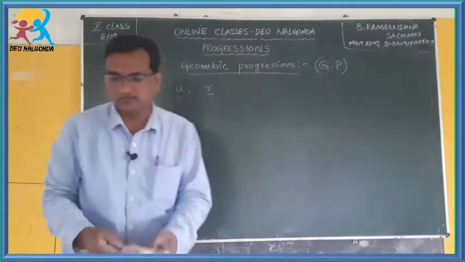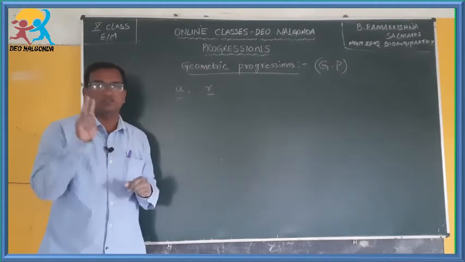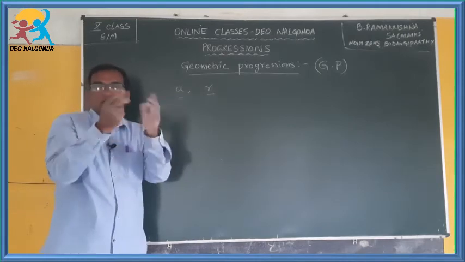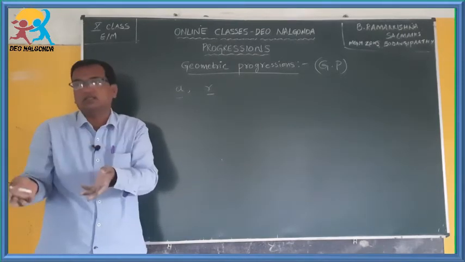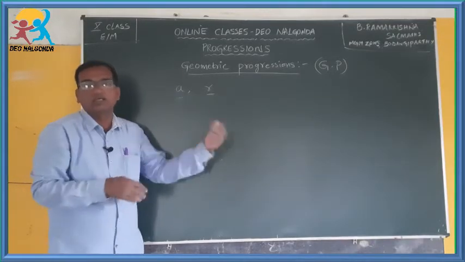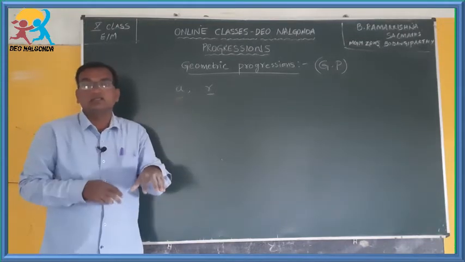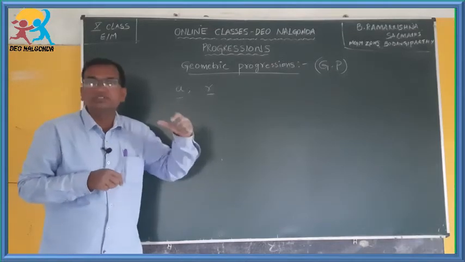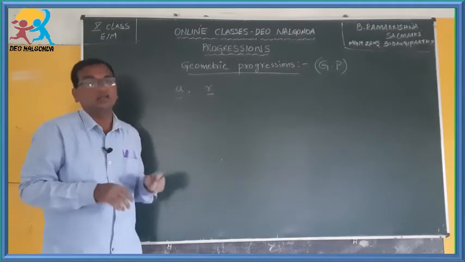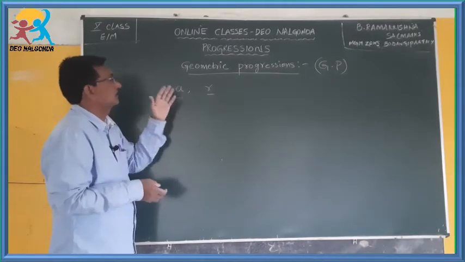As in the first concept discussed earlier in arithmetic progression, they will ask only two types of questions. What are they? You will be given A and r and asked to find the 10th term, 13th term, or any term, or to find the next 3 or 4 terms, or any number of terms in the geometric progression GP. The second type: they will give you a sequence of numbers and ask you to check whether it forms a GP or not. That's all. For that you have to understand the things here.